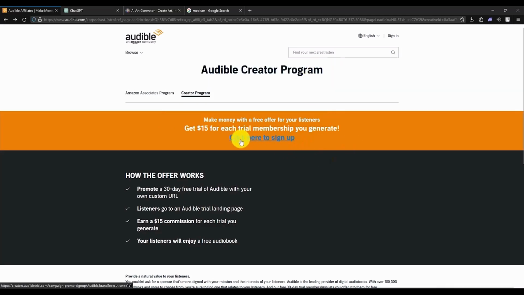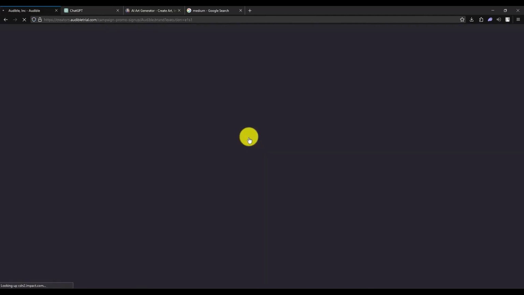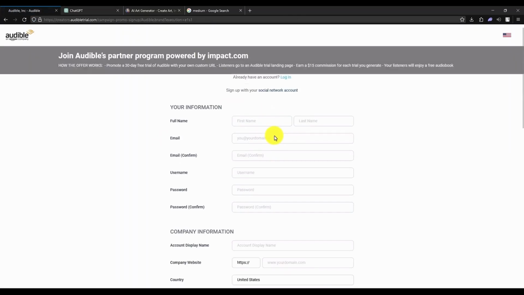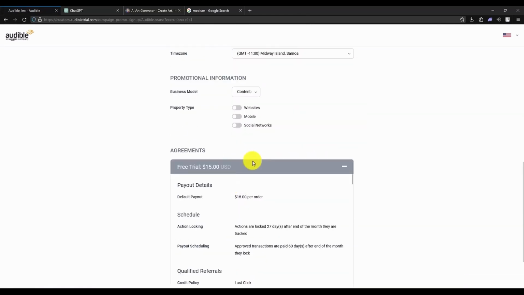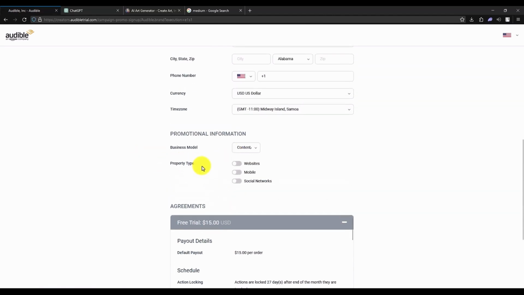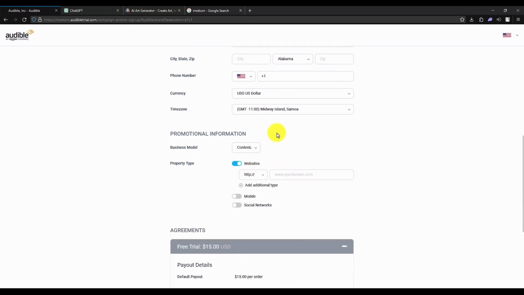All you have to do is click on sign up right over here. And then you will be given a long form. You have to just simply fill it up. You have to add your name, email, confirm email, then username, password. And down below, you will have the option of how exactly you're going to promote Audible's links or Audible's trial page. So over here, just let me choose website, and in the link over here,